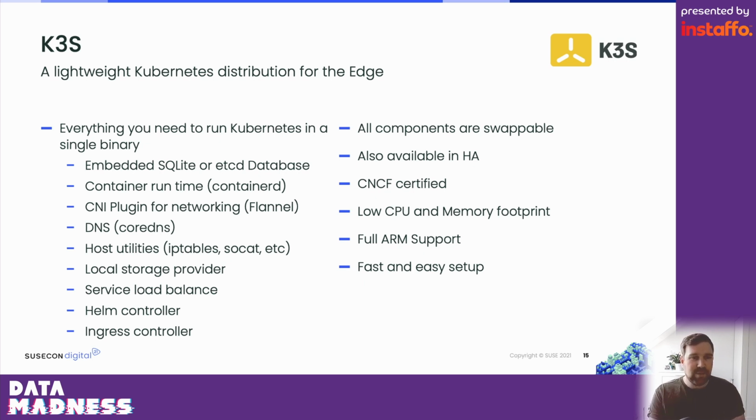The great thing is, because of combining everything in a single binary, K3s can make a lot of optimizations. For example, it can share caches, it can share HTTP servers, and reduce the amount of CPU and memory you need to actually organize and manage the runtime of every one of these components. And this in turn reduces the CPU and memory footprint of a K3s cluster significantly compared to a standard Kubernetes setup. It also makes it very fast and easy to set up. You will see this in a second. It has full ARM support, also important for edge.